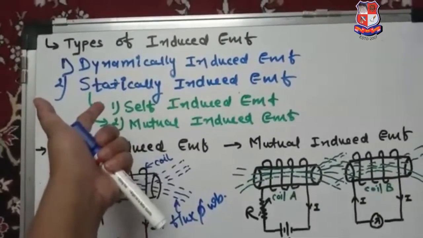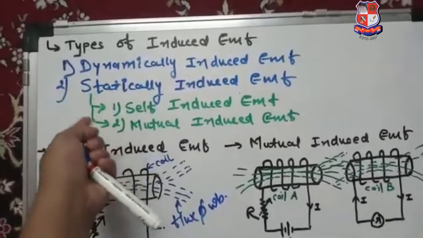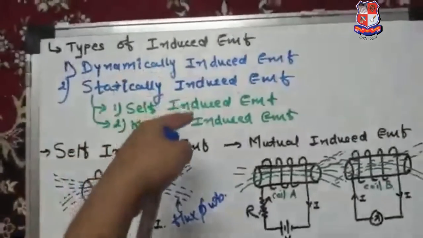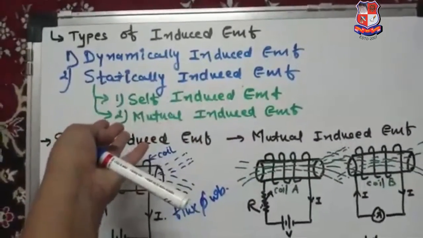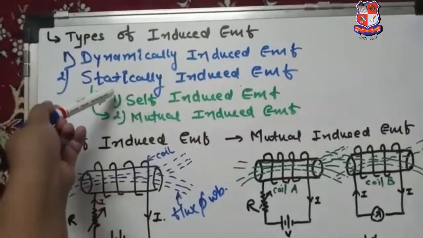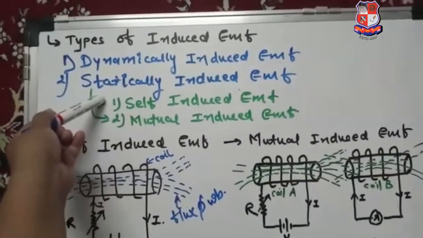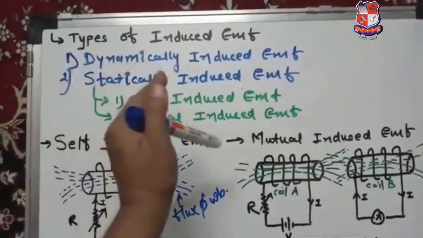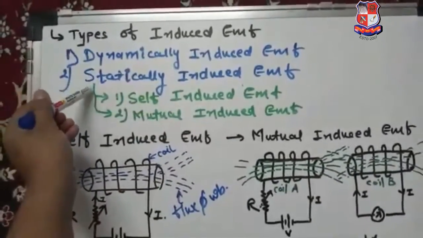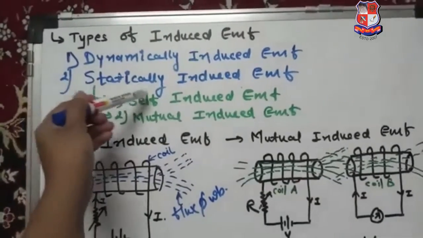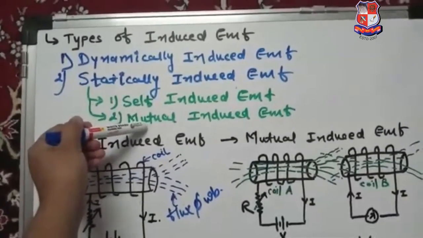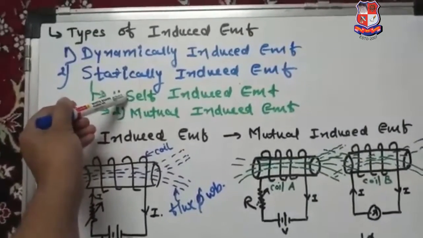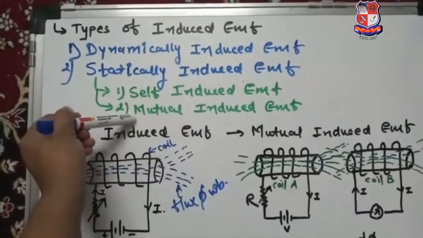Now what is a statically induced EMF? The EMF is induced in a coil by itself, or suppose EMF is induced in a nearby coil due to the change in flux in the first coil, then the EMF is called a statically induced EMF. It means there is no relative movement between a coil and a magnetic flux. Statically induced EMF is of 2 types, self-induced EMF and mutually induced EMF. Today we are going to learn the self-induced EMF and mutually induced EMF in brief.